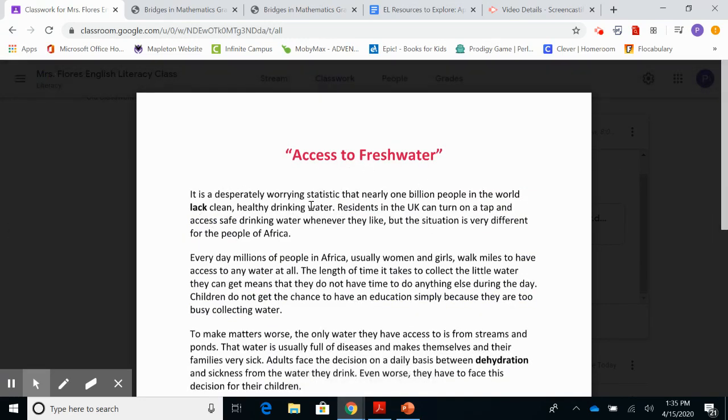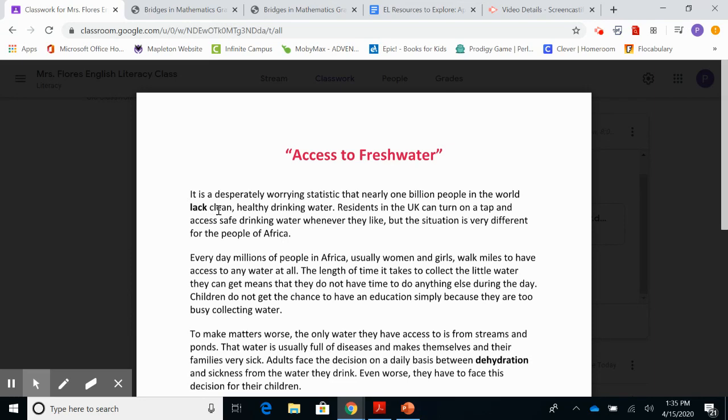It is a desperately worrying statistic that nearly 1 billion people in the world lack clean, healthy drinking water. Residents in the UK can turn on a tap and access safe drinking water whenever they like, but the situation is very different for the people of Africa.